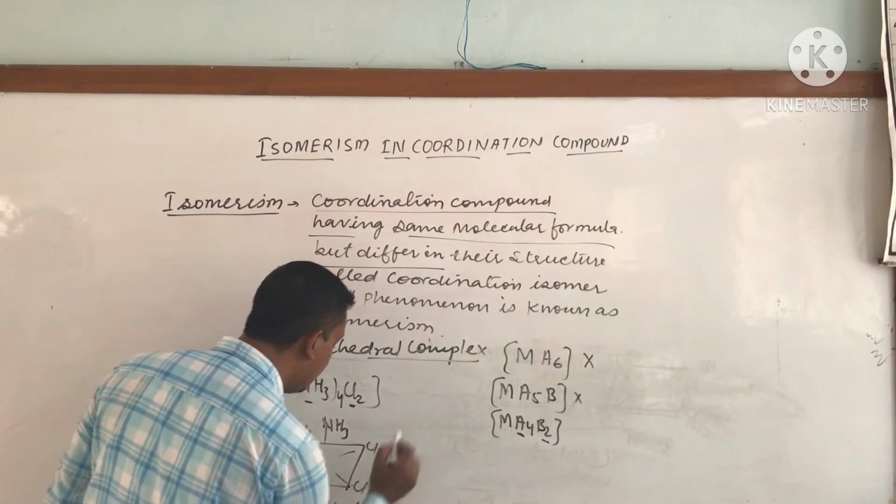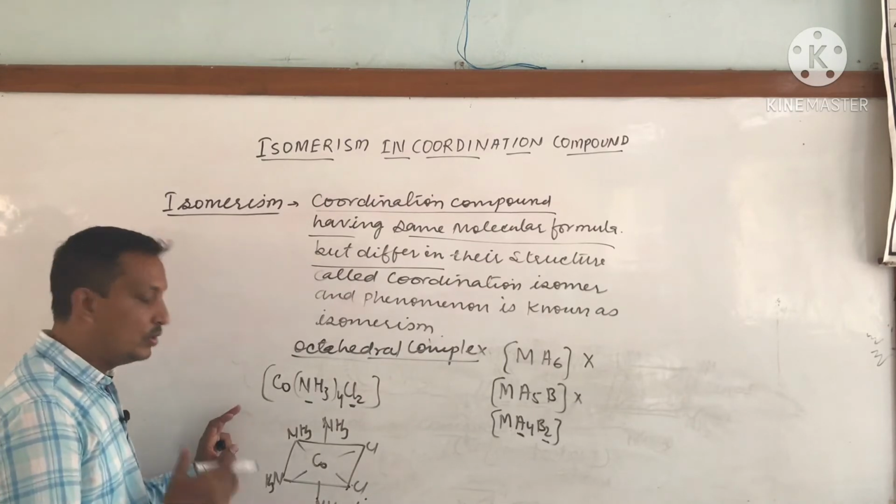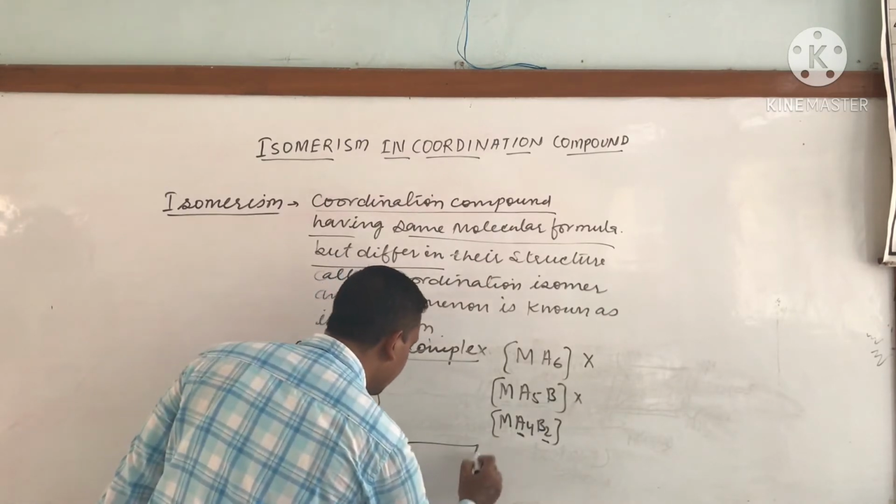So it would be the cis form of this geometrical isomer. Okay, understand?